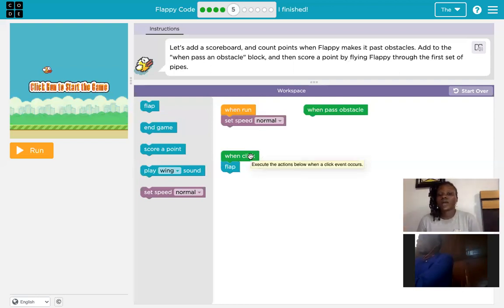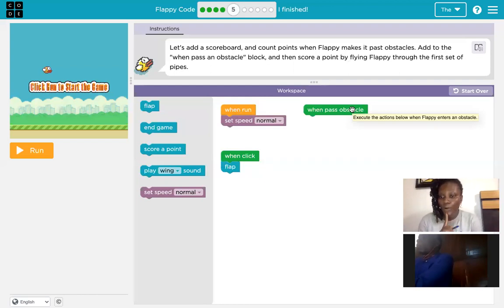When I pass an obstacle, I should score a point. Remember in puzzle 4, when I hit an obstacle, I should end game. But now if I pass the obstacle, I should score a point.